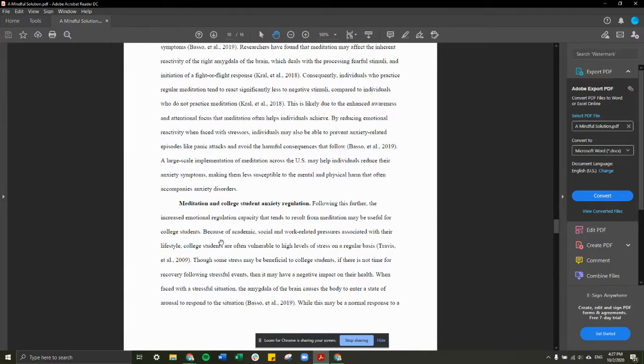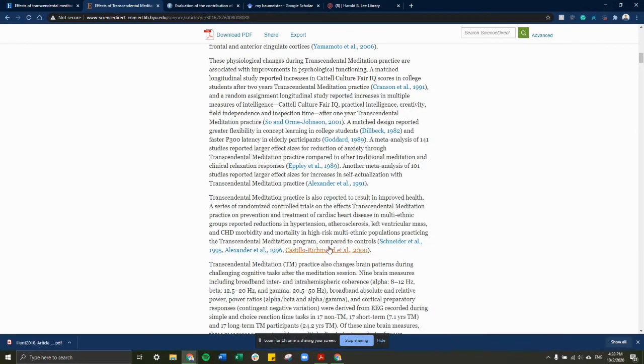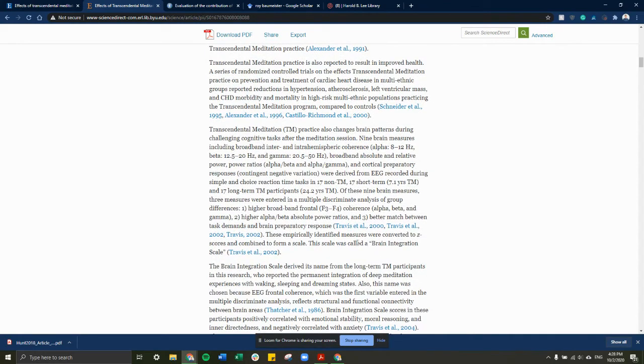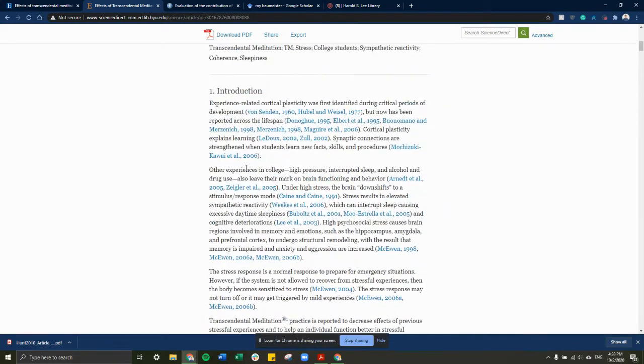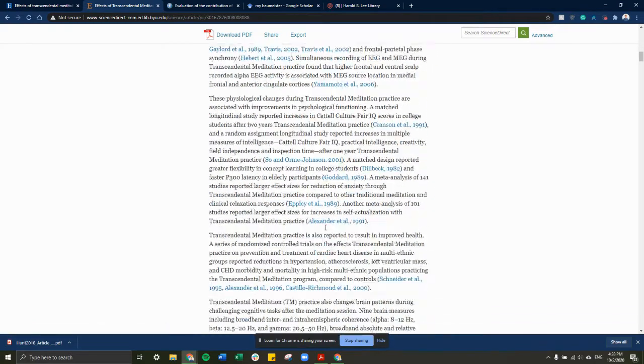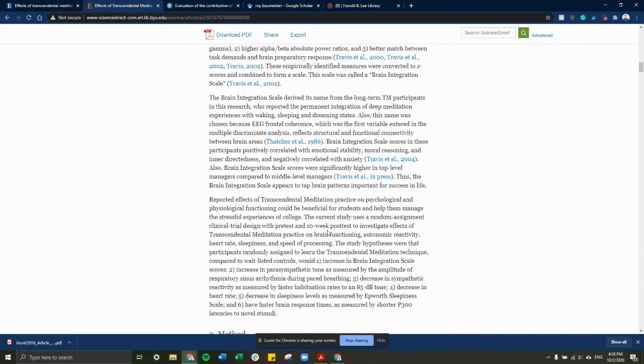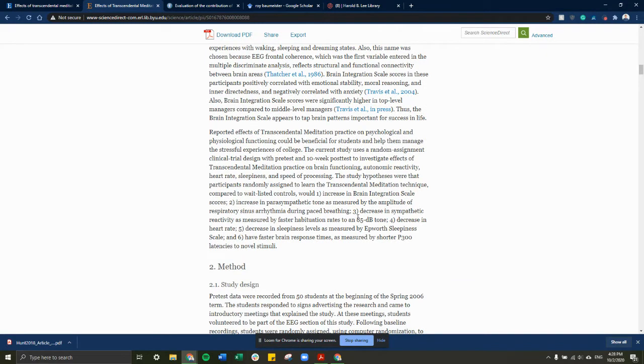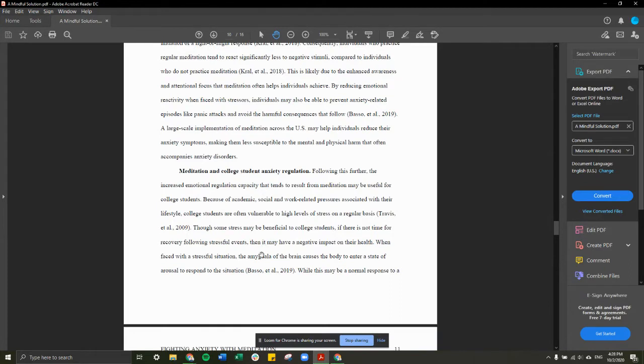For example, I said academic, social, and work-related pressures are associated with their lifestyle. College students are often vulnerable to high levels of stress on a regular basis. Cool. As you can see, a lot of what's said in this area relates to that: high pressure, interrupted sleep, experiences. It talks about college students going through a harder time, and it gives a background on that. So that's a good place where I got some information.